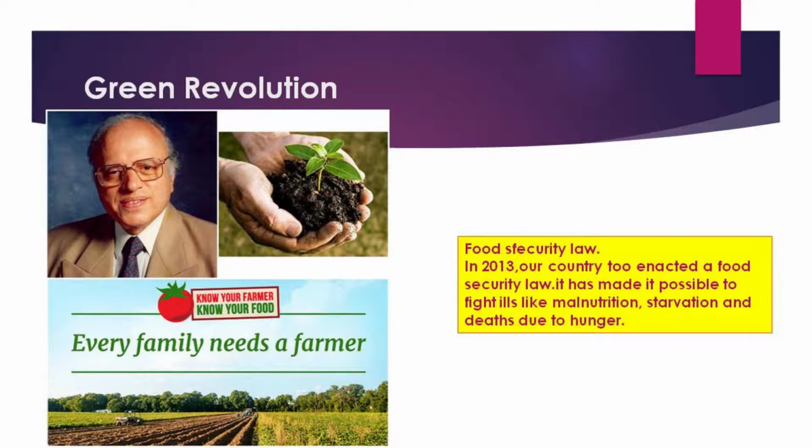We are also able to export the surplus grains that we have produced. The tremendous increase of food grain production in our country was achieved during the Green Revolution time. It was brought about by the joint efforts of scientists, people working for the spread of science, and farmers.